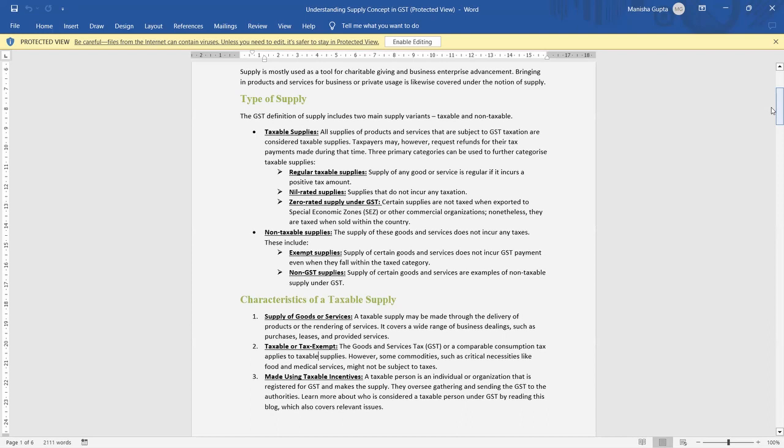If you have purchased some goods from outside of India, and before the clearance from the warehouse you have sold those goods to another person, that does not come under supply of goods or service. So if goods are supplied from a non-taxable territory to another without entering India, that is also not considered a supply of goods or service.